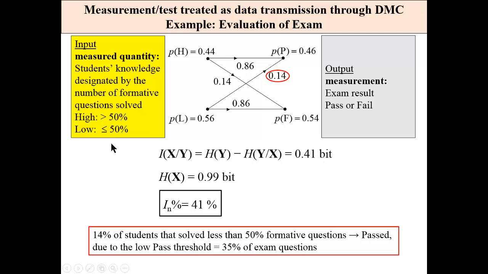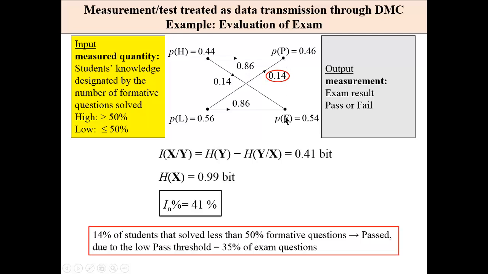Well, if we take the normalized mutual information, it is around 41%. Is it much? Oh, satisfactory. Actually, what is really quite high is the percentage, 14% of students that have solved not too many questions, and they have passed.